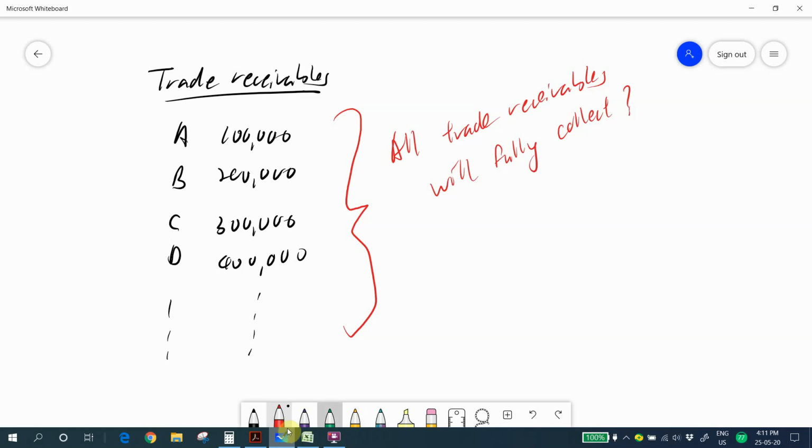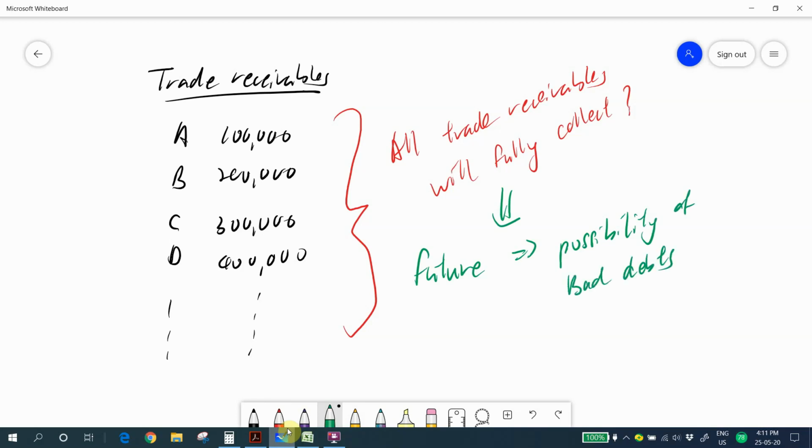No, right? You think that in future they may have a possibility of bad debts. This is just your estimation. You cannot tell which customer is going to have bad debts. You just foresee that in this total trade receivables, they may have some receivables which cannot pay you.